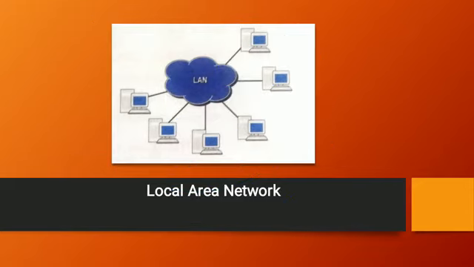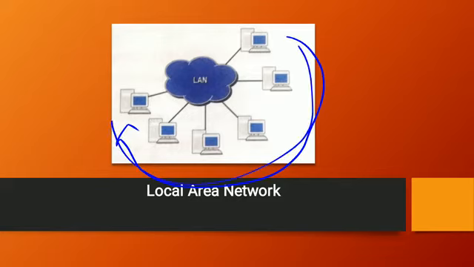In a LAN there are some components which you need to have. First of all, two or more computers. As you can see in the picture, there are 5 to 6 computers. Then software to control the operation of the computers, so there will be software which can control the operation of all these computers. Then peripheral devices like printer, scanner, etc.